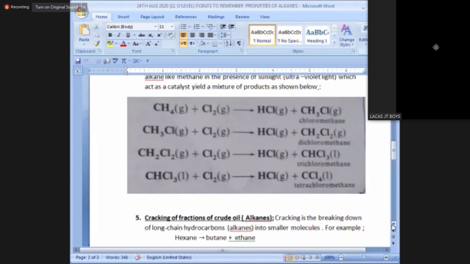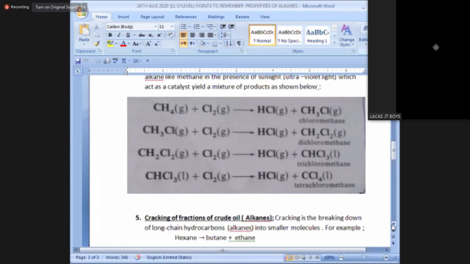This hydrogen chloride gas, when dissolved in water, forms hydrochloric acid. Otherwise it's a neutral gas. In water it becomes acidic when it ionizes. That's a secondary explanation I have given you to enhance your concepts.